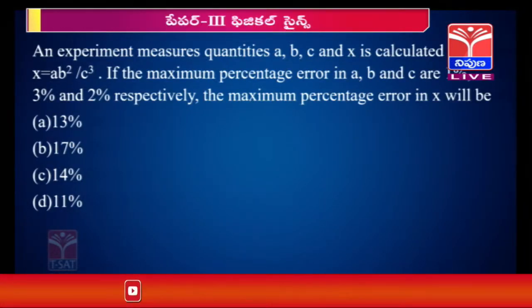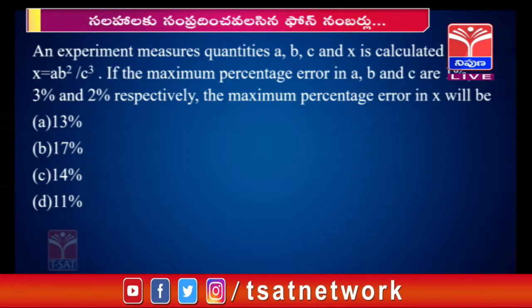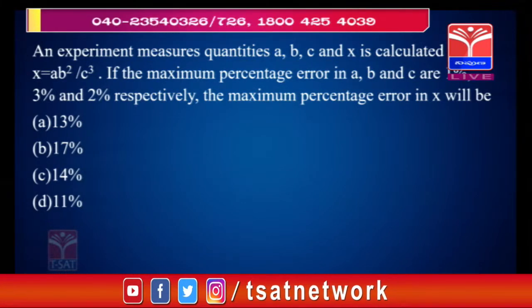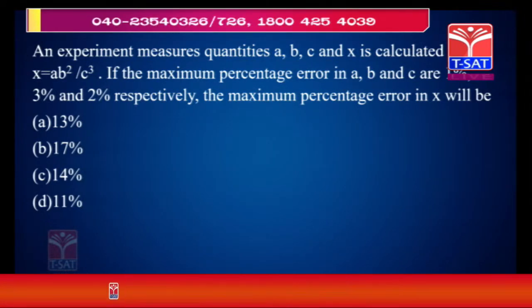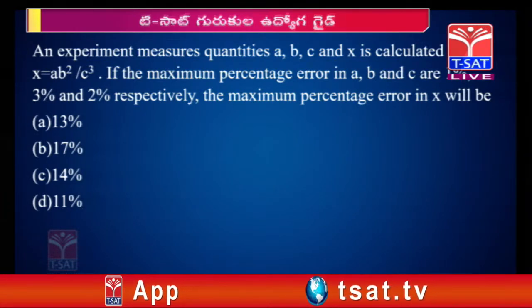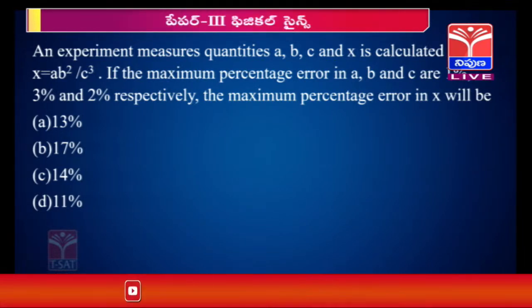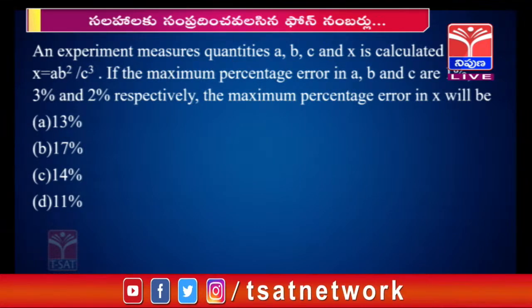So this is another type of question, an error calculation question. The formula is given. Based on the formula, you have to calculate; errors are also given for A, B and C. We have to solve the question based on that formula, and you will get the answer 13%. So these are the model questions which were given in previous examinations. This is just for understanding purposes.